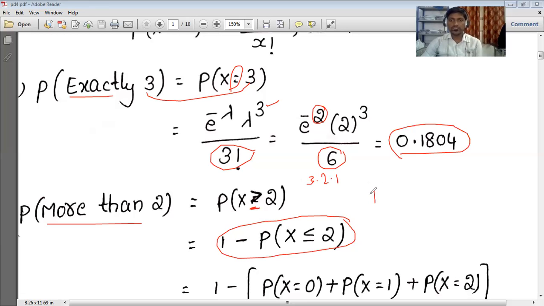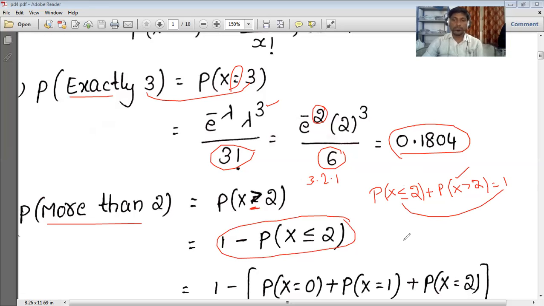That is, P of x less than or equal to 2 plus P of x greater than 2 is equal to 1. Here they asked more than 2, so we take the other term to the right-hand side, and it changes to minus: 1 minus P of x less than or equal to 2, and we can simplify.